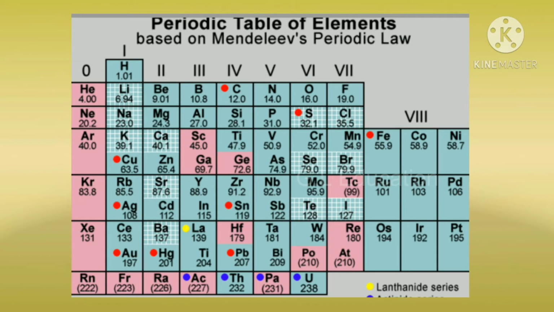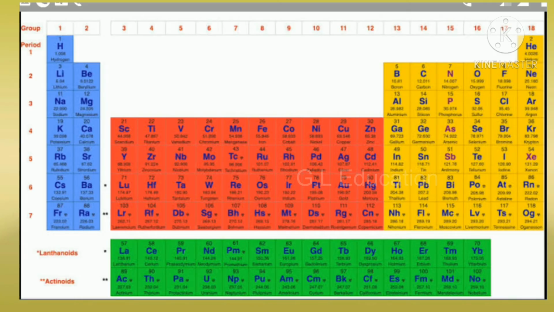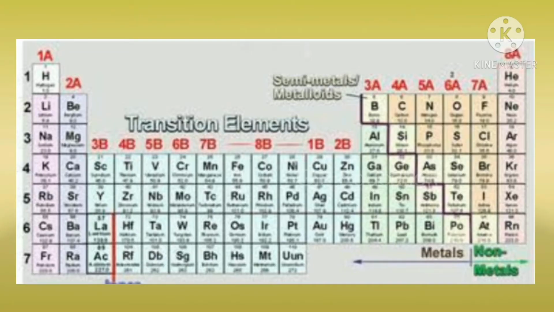He arranged 56 elements known at that time according to his law of periodicity. This was best known as the short form of periodic table. Some features of Mendeleev's periodic table: this table has 8 vertical columns called groups and 7 horizontal rows called periods. Each group has 2 subgroups, A and B. All the elements appearing in a group were found to have similar properties.